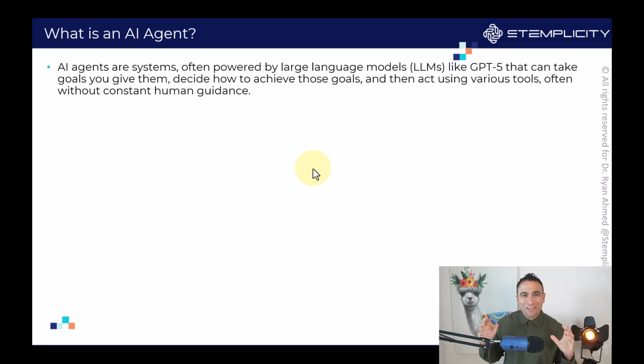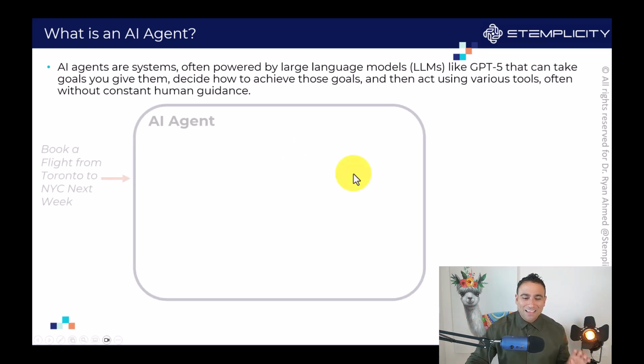In this video, I'm going to show you a powerful artificial intelligence agent. But before that, let's cover what we even mean by an AI agent. Well, AI agents are systems powered by large language models like ChatGPT 5, for example, that can take goals and then decide what tools to use, can also have memory, and think of it as it's going to do whatever it takes to achieve that goal.